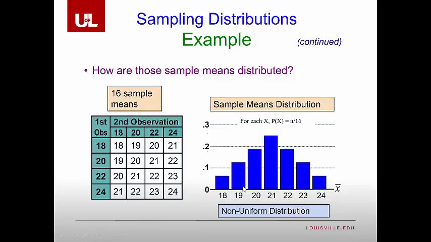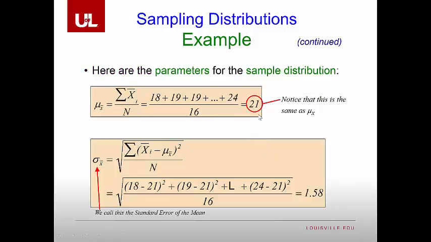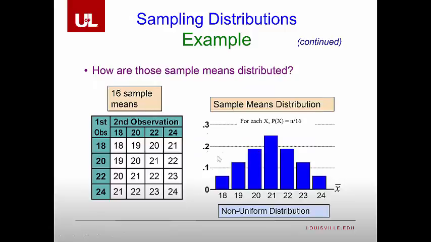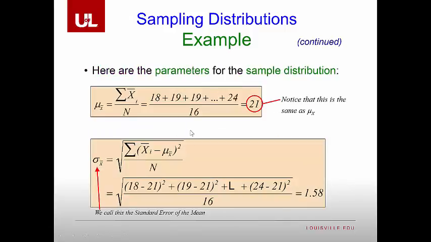We have 3 20s and 3 22s. Meanwhile, sitting in the center, roughly 0.25 of the data are at 21, which happens to be the population mean. So that means that our sample means do approach the population mean. They also appear to be normally distributed. That's going to be very important for us as we move forward.